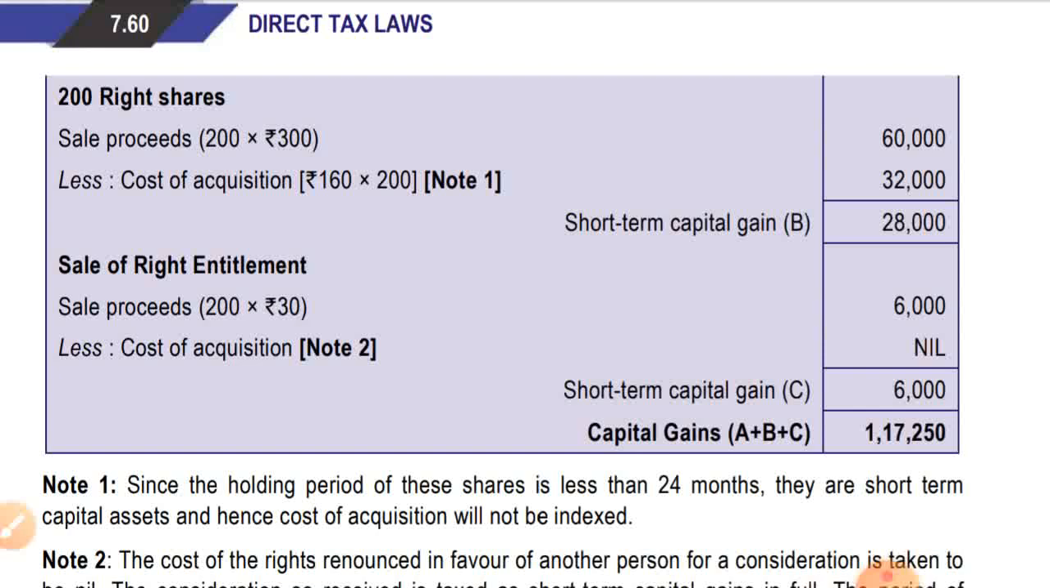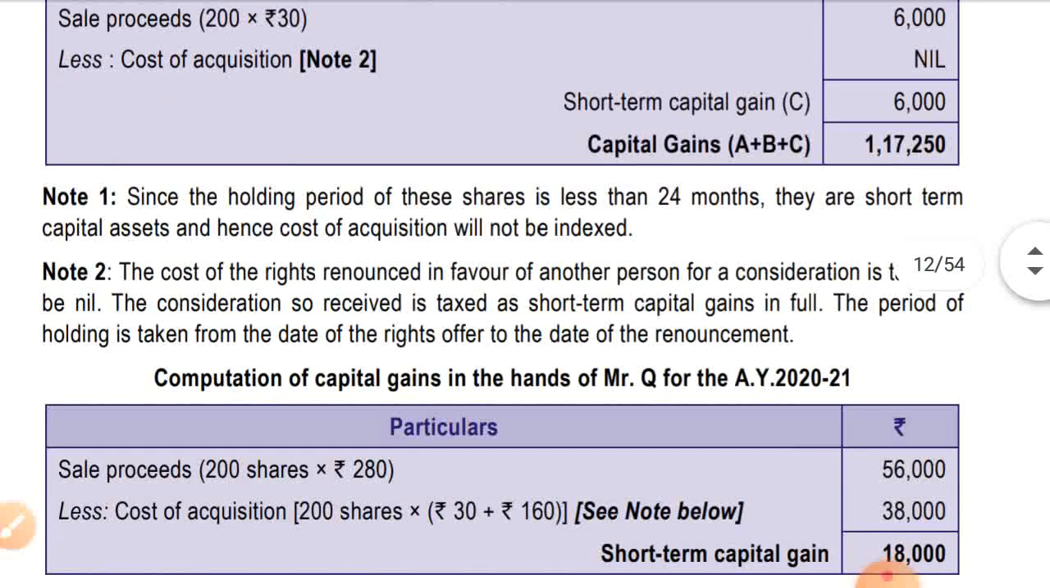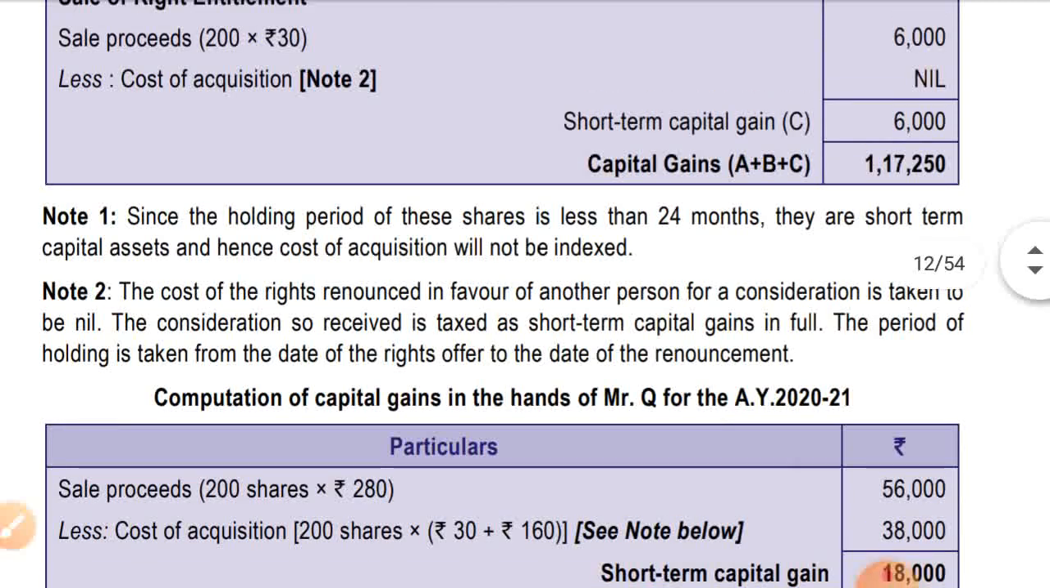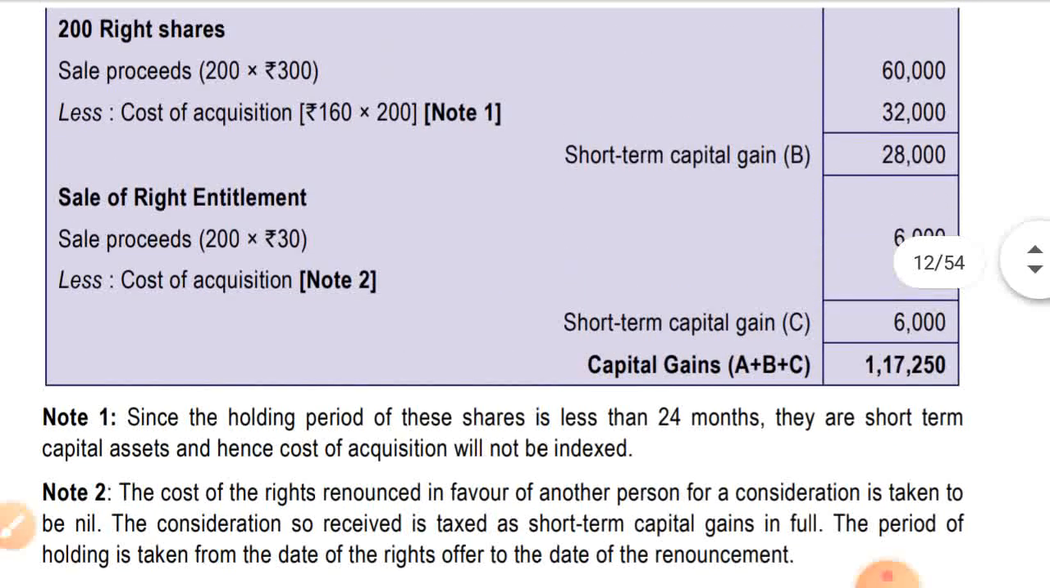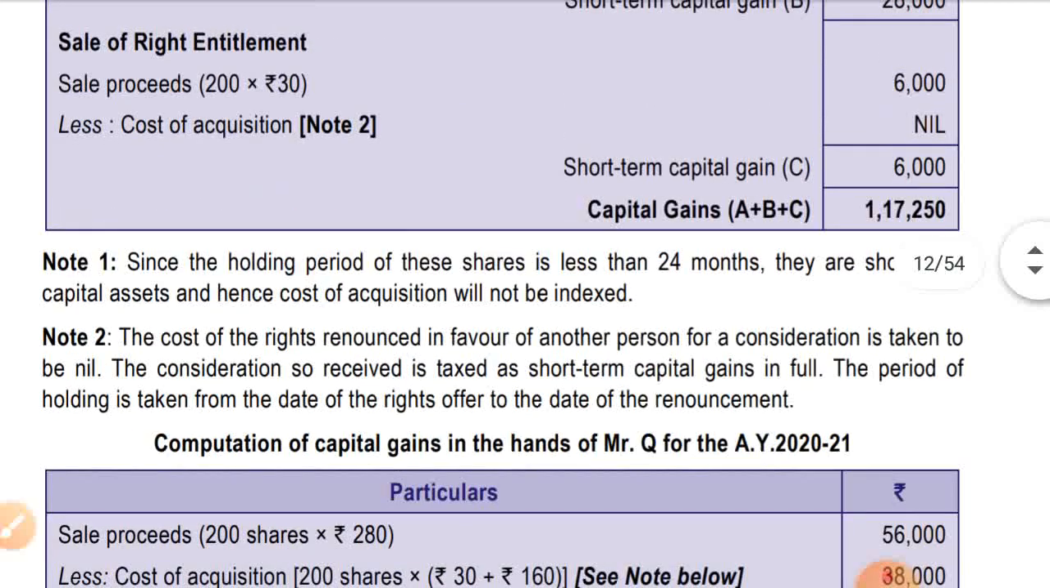Sale of right entitlement which he has received from Mr. Q. Sale proceeds 200 into rupees 30, that is 6,000. Cost of acquisition will be nil. Short term capital gain is 6,000. Total capital gain is 1,70,250. Let's see the notes. Note 1: since the period of holding of these 200 right shares is less than 24 months, they are short term capital assets, and hence cost of acquisition will not be indexed.